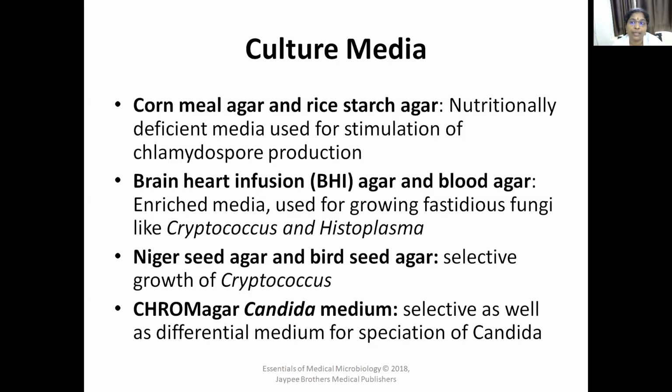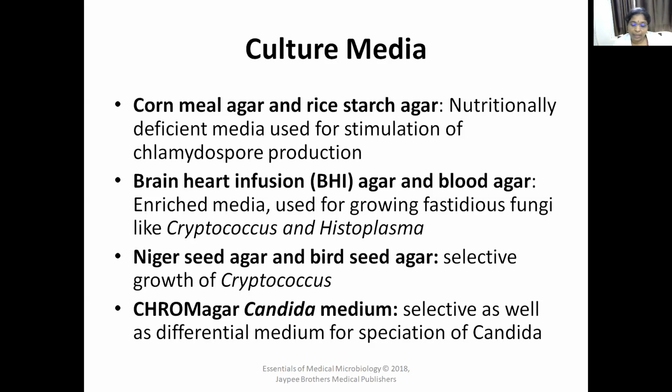Then the next one is chrome agar, which is the Candida medium. It is a selective as well as differential medium for speciation of Candida. Chrome agar is a differential media for growing Candida, and the speciation of Candida can be done on chrome agar. It gives different colors to different species of Candida.